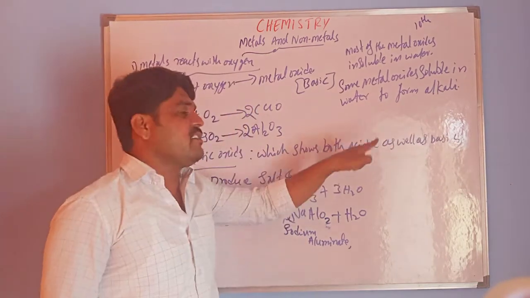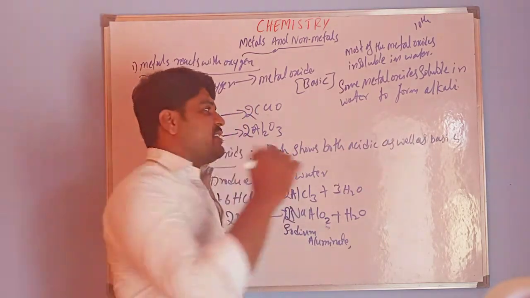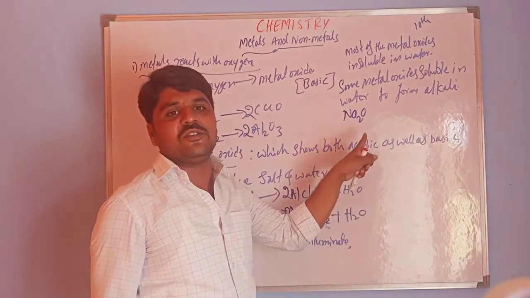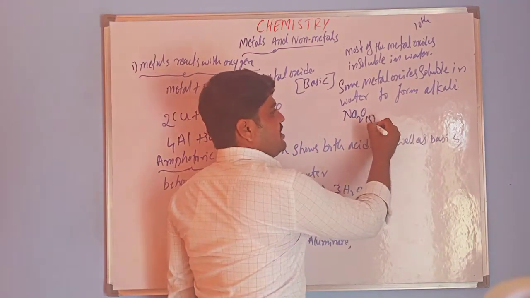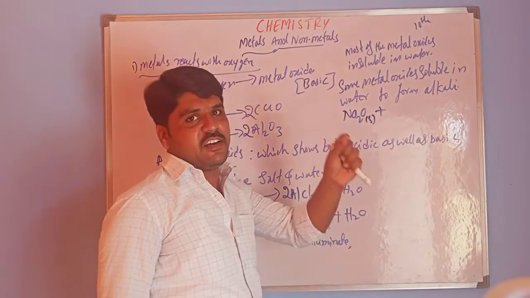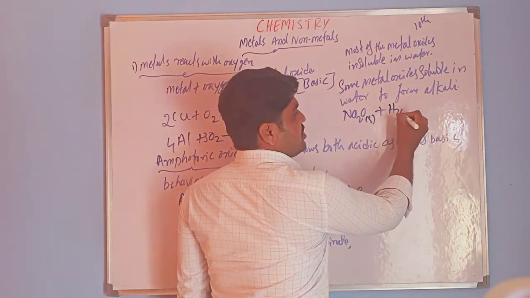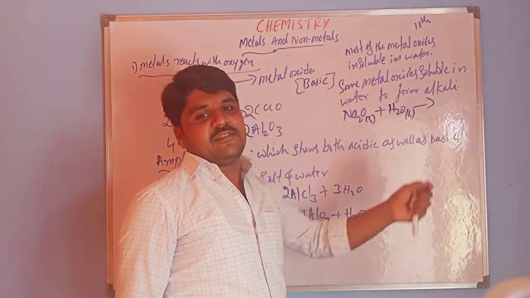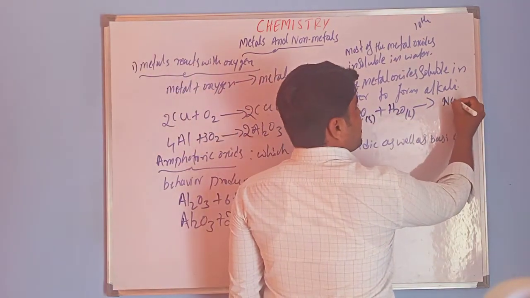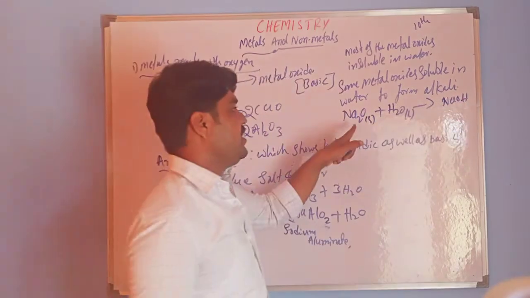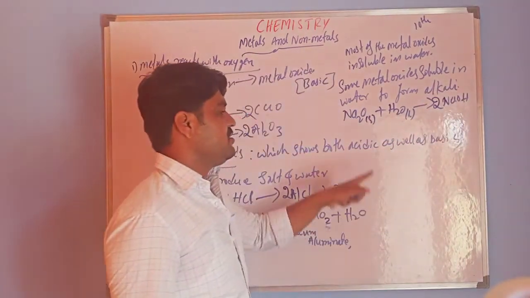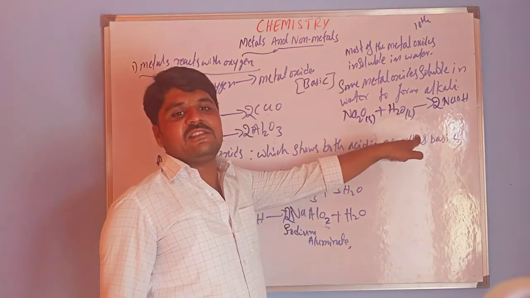Examples for this: sodium oxide, Na2O, this is in solid state. This reacts with water, whose formula is H2O, in liquid state. It produces a base, that means NaOH. For balancing purpose, here 2 Na, so I am taking 2 as a coefficient. Check whether it is balanced or not.